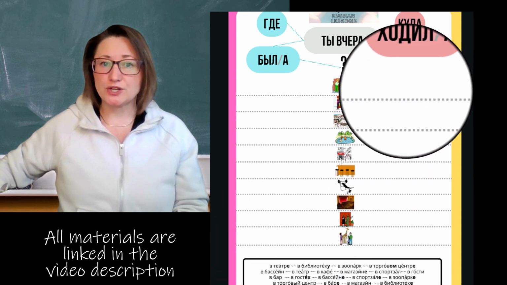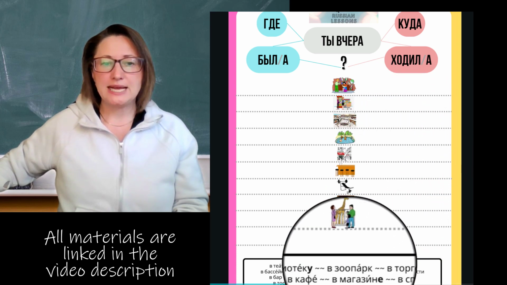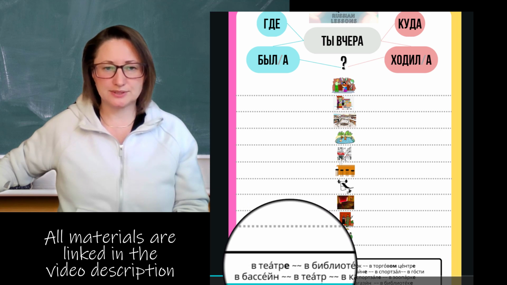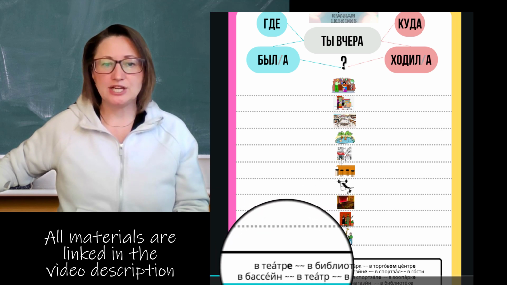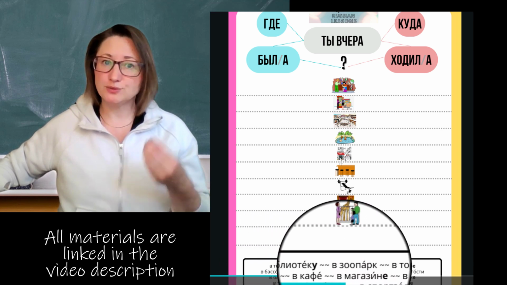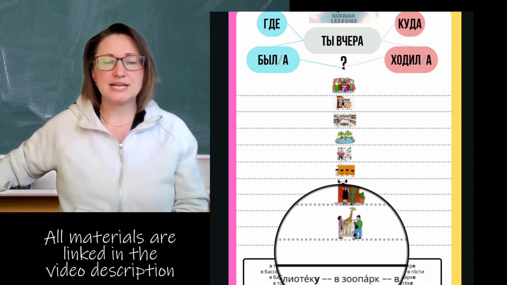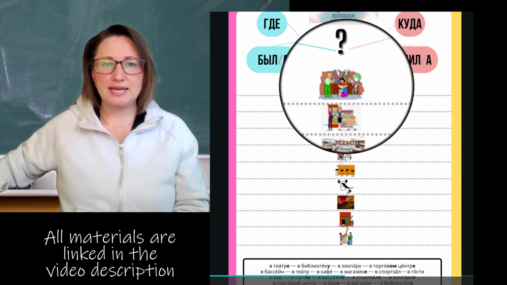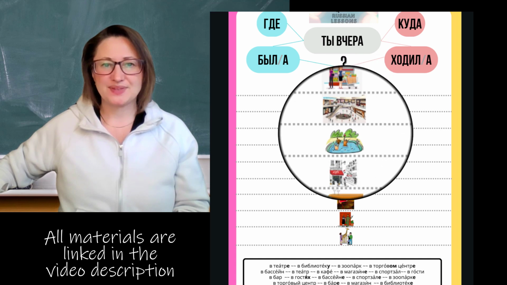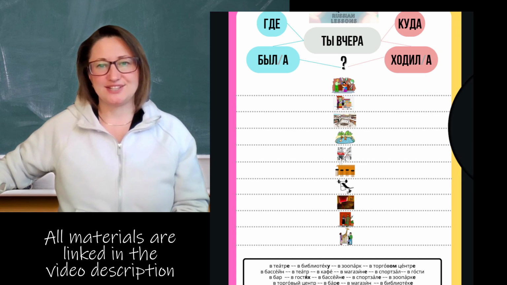While here, for where did you go to, you will be using the accusative forms. And here you can see в театре, в библиотеку, в зоопарк, and so on. So you have to look at these forms and decide if it's prepositional or accusative and where it will go. And then you have to find the matching picture. And that's what we're going to check in our next video.